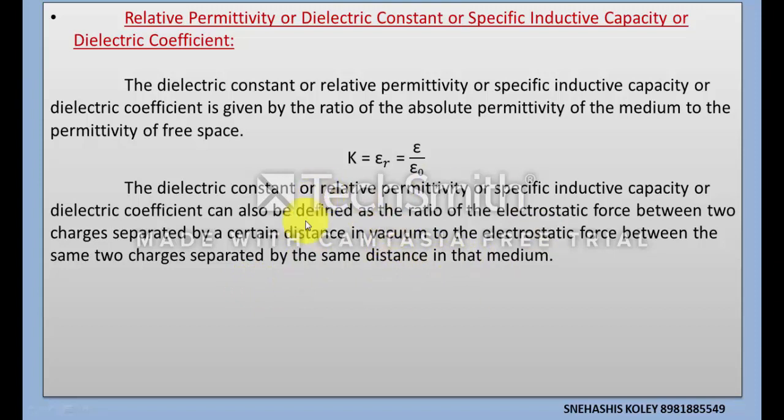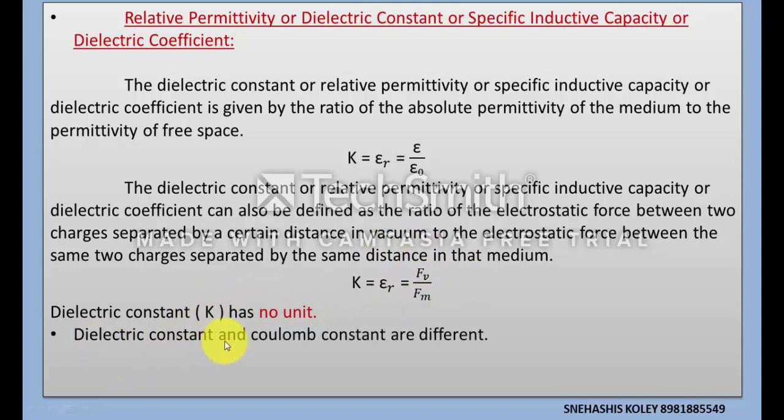So K equals epsilon r equals Fv, the force in vacuum, divided by Fm, the force in that medium. Dielectric constant K has no unit; it is a ratio of the same type of quantity. Dielectric constant and Coulomb constant are different things but denoted by the same symbol, so don't confuse them.